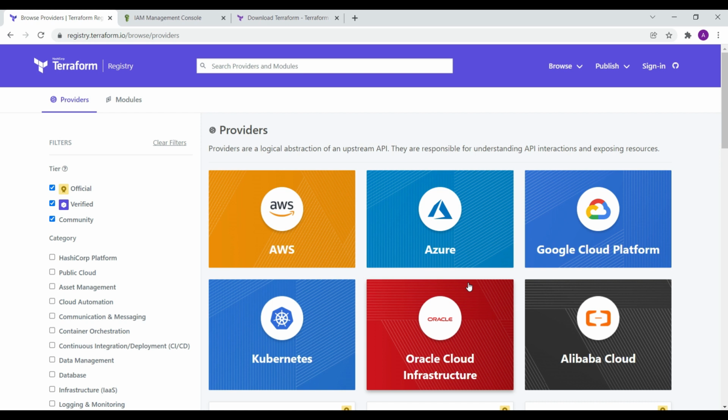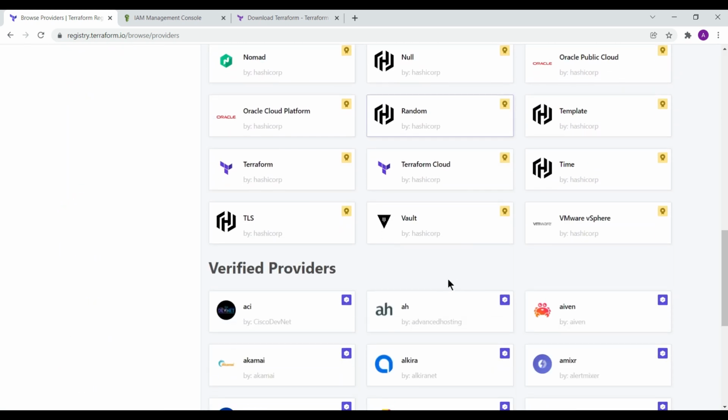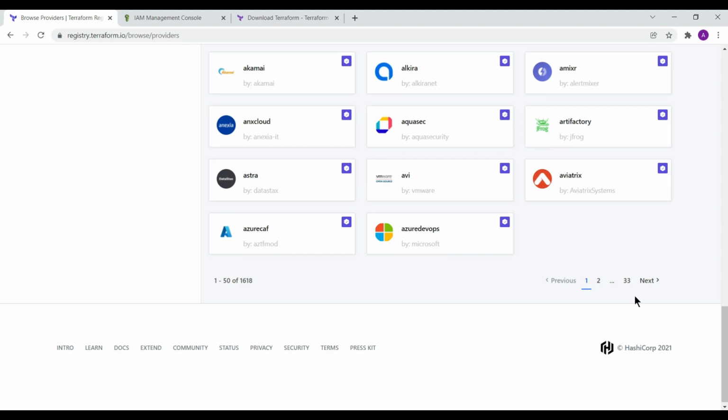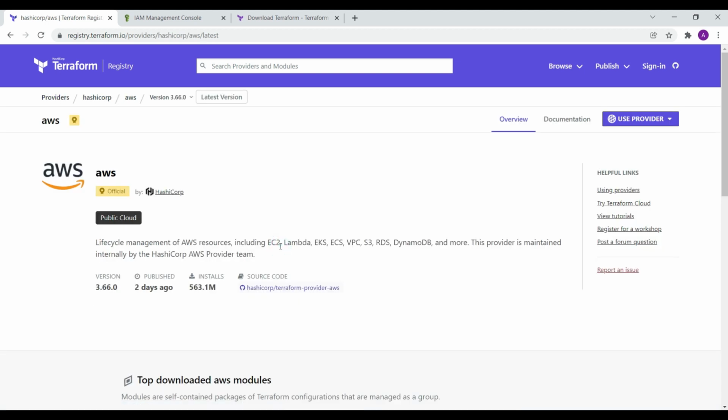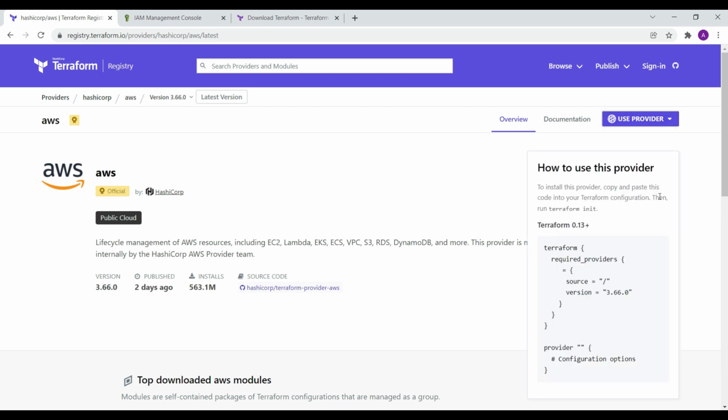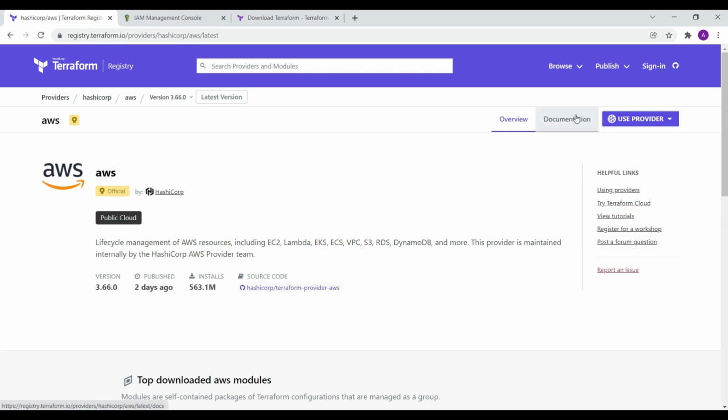There is some syntax change. We are going to discuss how we can utilize a cloud provider which is managed by Terraform, and one which is not. You can see that there are lots of providers. In this particular section I am concentrating on AWS. You can see how we use the providers for AWS, and in the same way we can do it for the other providers also. It doesn't mean that I am concentrating only on AWS.